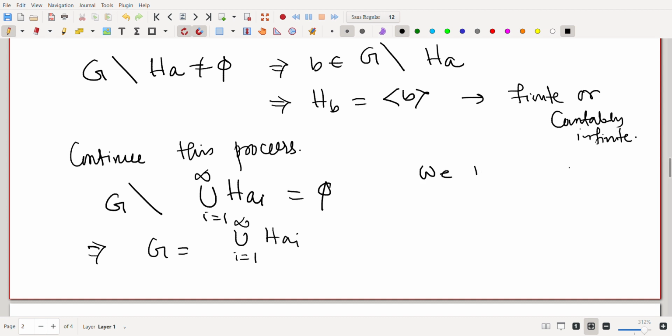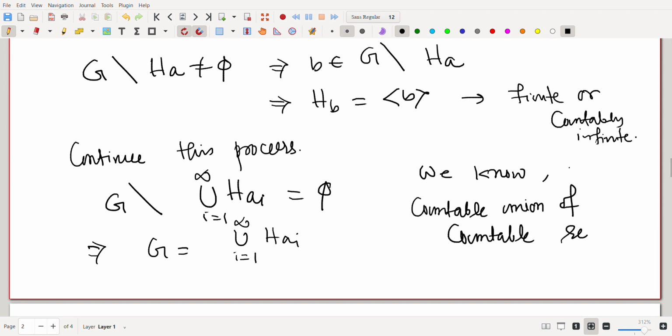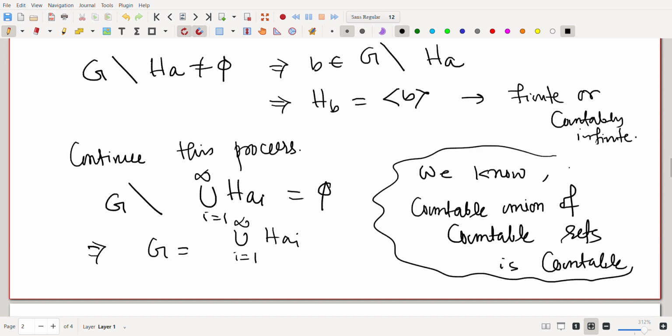And we know this is a basic set theoretic result: a countable union of countable sets is countable.